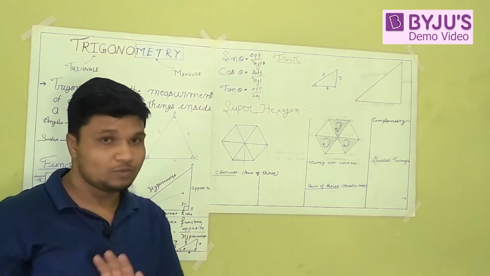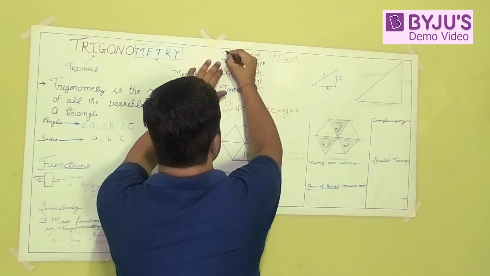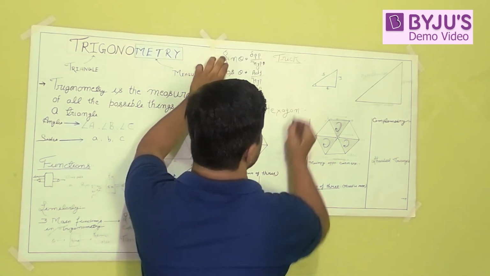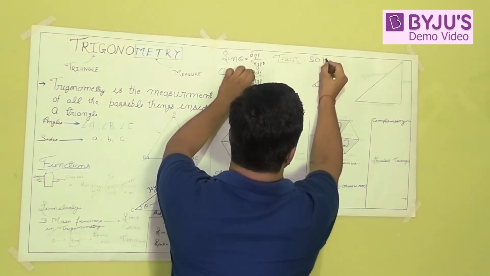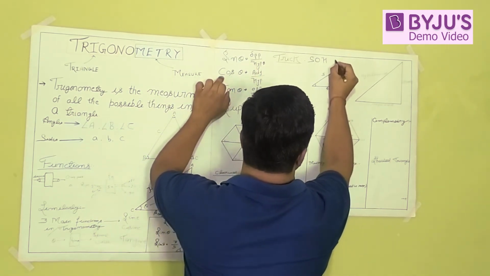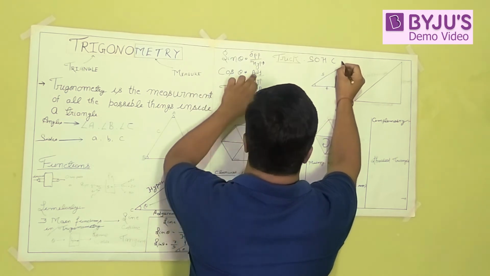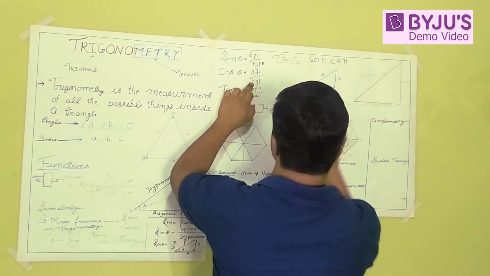I have a trick for you, so just don't be scared of this. Just take the first letters from the ratios. S from sine, O from opposite and H from hypotenuse. From cosine, C from cos, A from adjacent and H from hypotenuse.